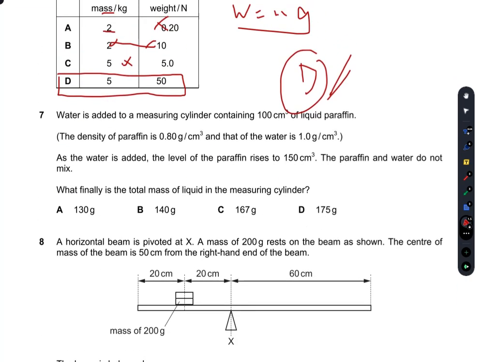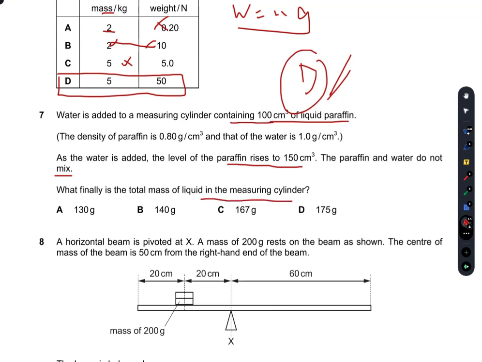Water is added to a measuring cylinder containing 100 centimeter cube of liquid paraffin. The density of paraffin is 0.80 and that of water is 1 gram per centimeter cube. As water is added, the level of the paraffin rises to 170 centimeter cube. The paraffin and water do not mix. What finally is the total mass of the liquid in the measuring cylinder?